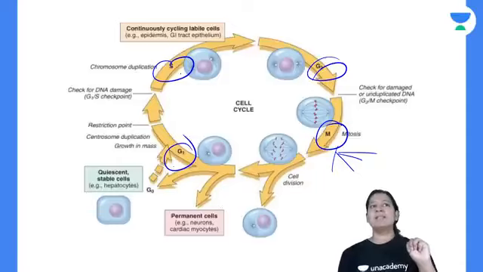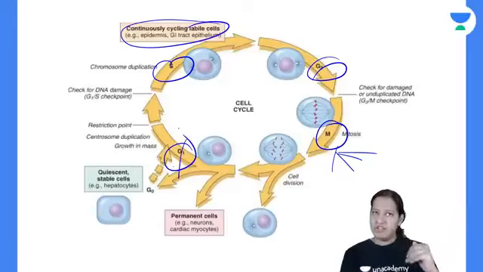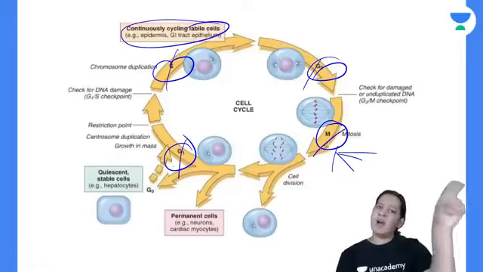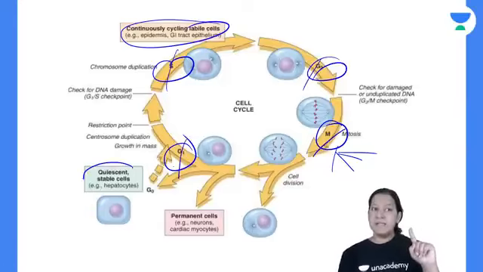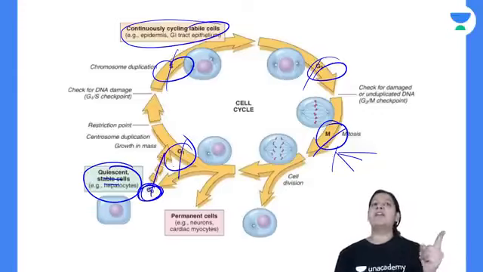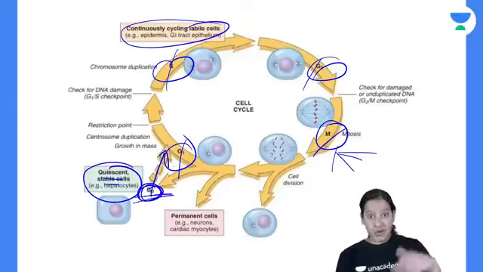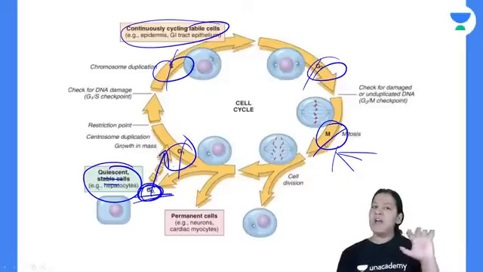So labile cells are those cells which are continuously in some phase of the cell cycle. Either they are in G1 or S or G2 or M, because they are continuously dividing, right? Stable cells, also known as quiescent cells, are in G0. That is, they do not divide, but they can enter into G1 once injury takes place. So they always remain in G0.